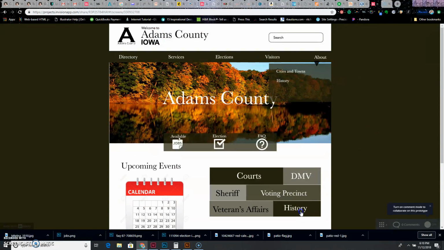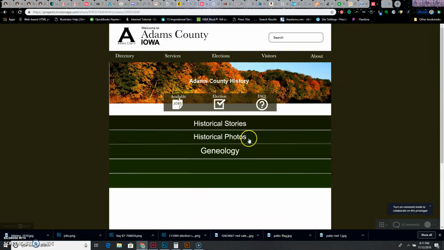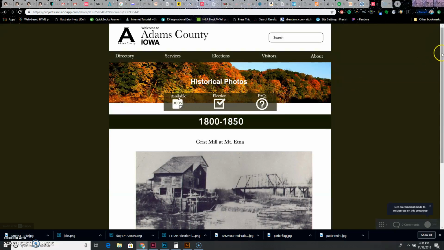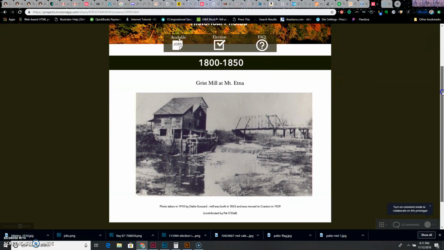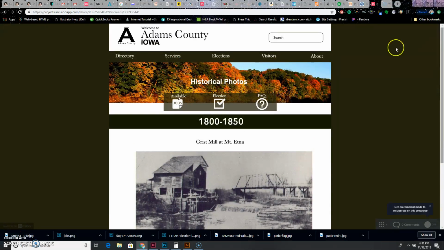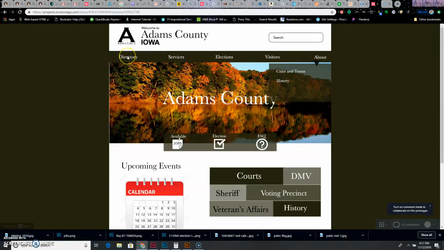Also, if you click on here, this will take you to the history page. The history page offers stories, photos, and genealogy. If you click on photos, it will take you here with the list of different dates. And on this date, it will take us to a picture, and then you can scroll on through all of the pictures for that specific date.